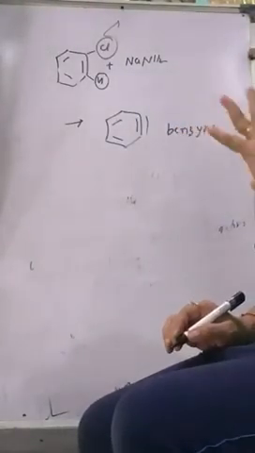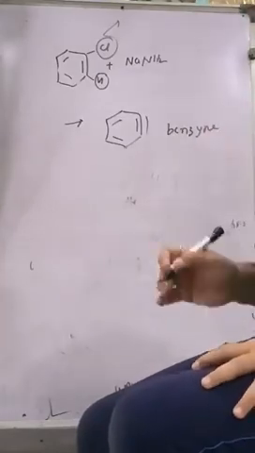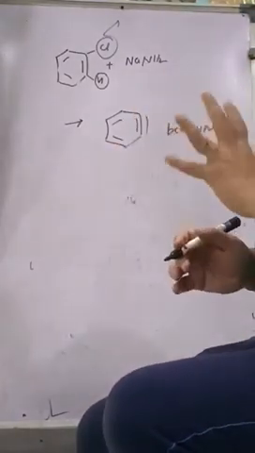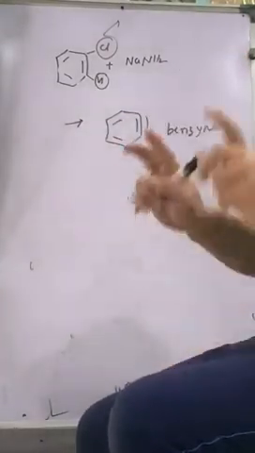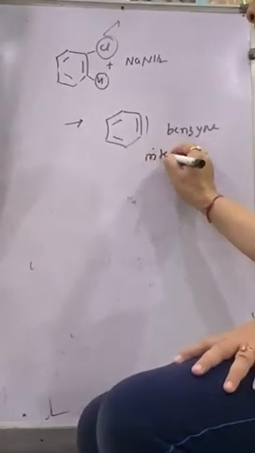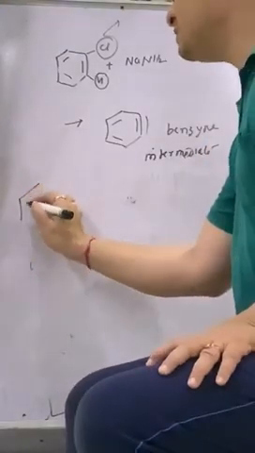You have read alkyne, but never read benzyne. This is the first time you are hearing this one. So benzyne, okay. Alkyne is what? CH triple bond CH, that is acetylene or ethyne. This is a benzyne. Benzene with a triple bond is benzyne, and this is the benzyne intermediate. Okay, you take this benzyne intermediate,